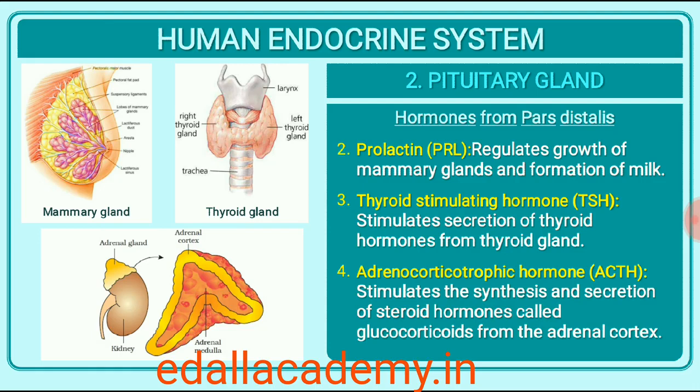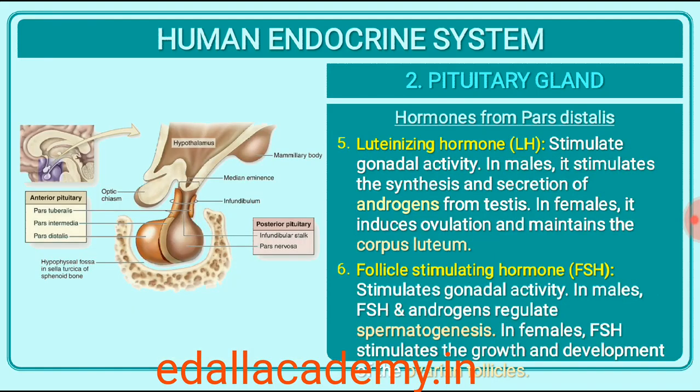Prolactin regulates the growth of the mammary glands and formation of milk in them. TSH stimulates the synthesis and secretion of thyroid hormones from the thyroid gland. ACTH stimulates the synthesis and secretion of steroid hormones called glucocorticoids from the adrenal cortex. LH and FSH stimulate gonadal activity and hence are called gonadotrophins.